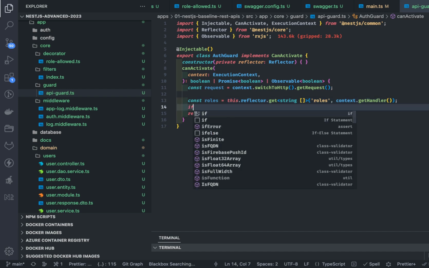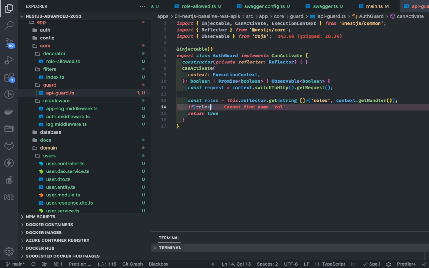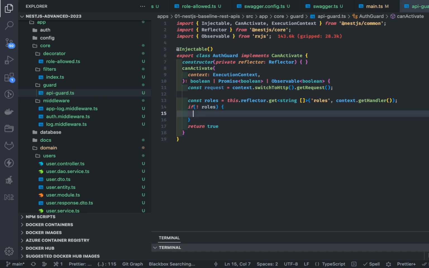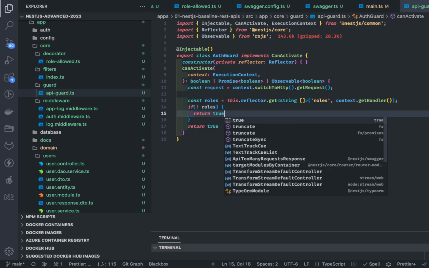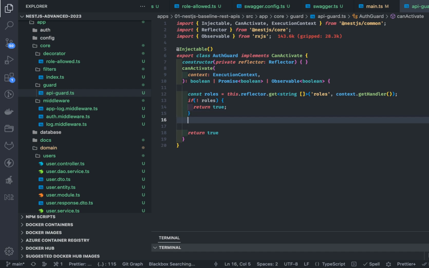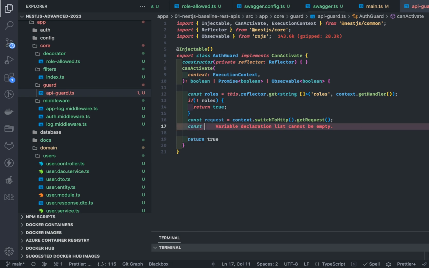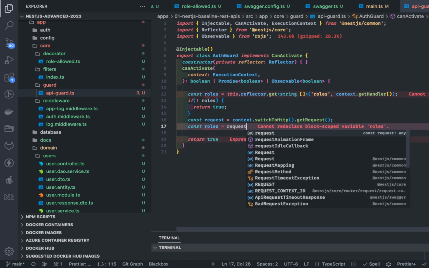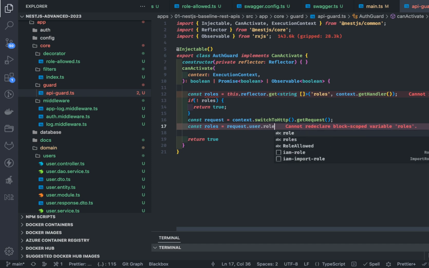And here, if roles are not supplied, let's say you have not specified any roles, that means you don't want to protect that API, right? It's public, widely open. Then you can just return true. This is the first case. If you're not passing the roles property at the controller level, that means it's a public route. Otherwise, we will get the roles from the request object. Currently I'm not setting any roles, but it would be something like this: request.user.roles.